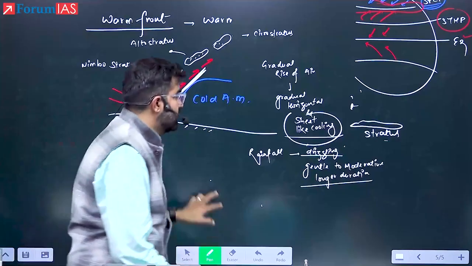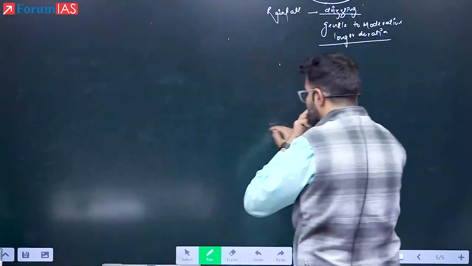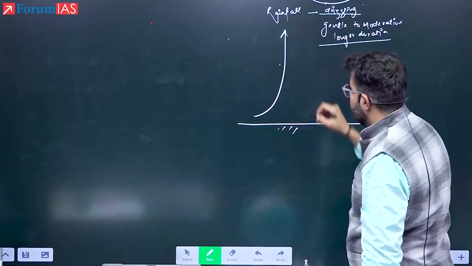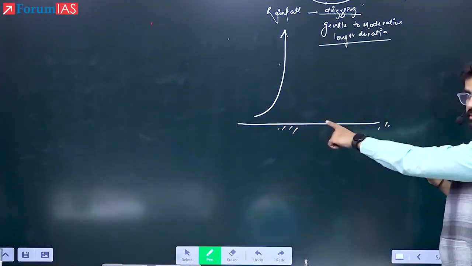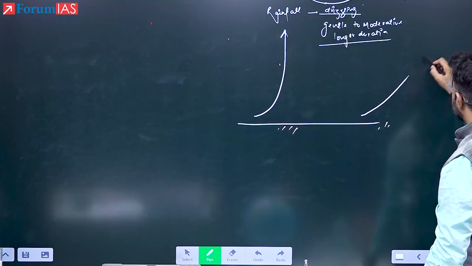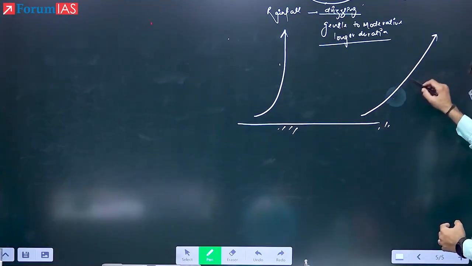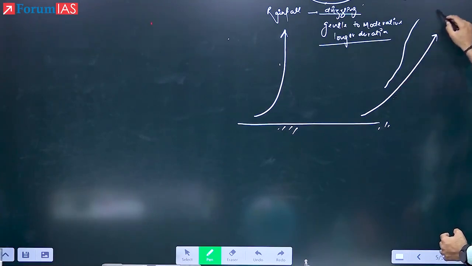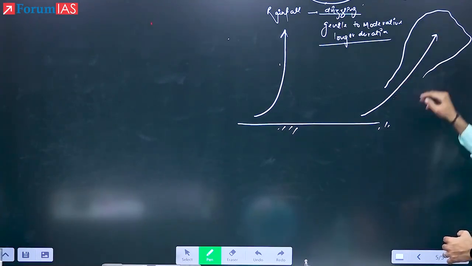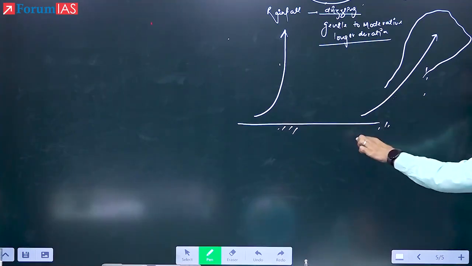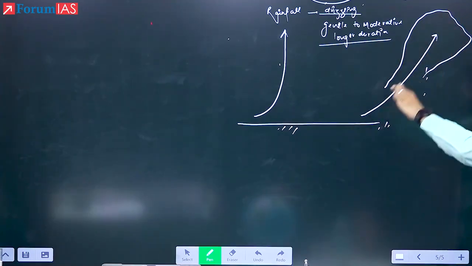See here, the two kinds of upliftment are possible. See here, the surface, if it is very, very hot, the air will rise in this way. If the surface is hot, but not that much, so what will happen? This kind of rainfall will occur. They both are vertical. So slightly this is gentle. Therefore, even if the cloud is forming here, that is cumulonimbus, but it will sustain longer, because it is simply because of this type of cooling.